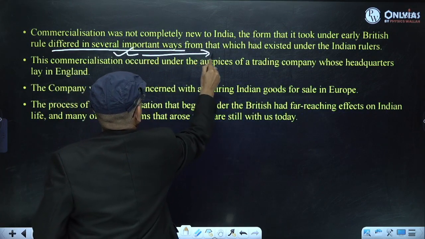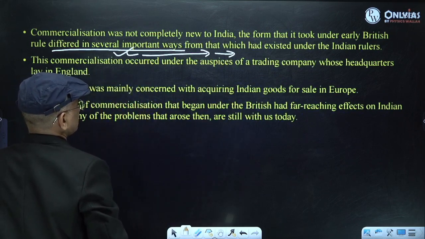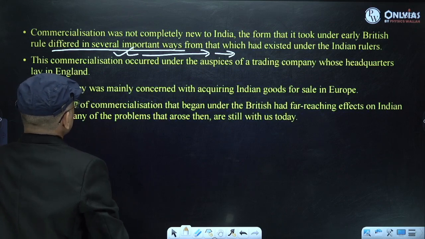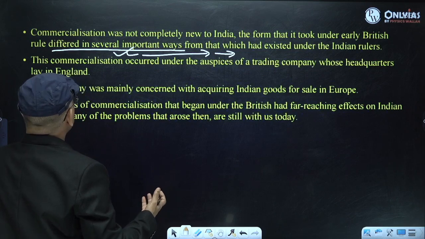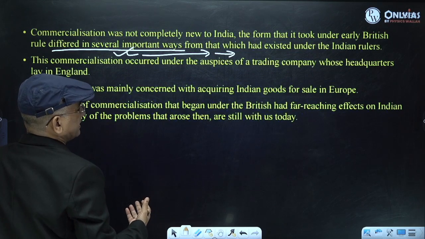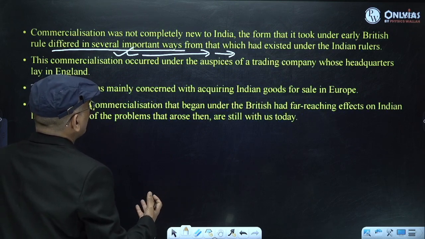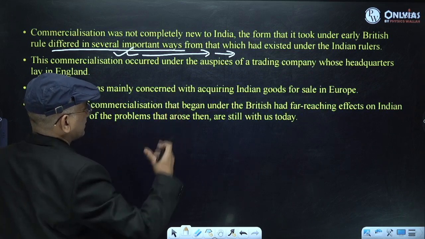Explain, you have to explain this, right? It was a forced process, an artificial process, and it was done by a trading company whose headquarters was in England, and it was mainly concerned with acquiring Indian goods for sale in Europe. So the Indian market was not for their profit, it was for the colonial profit.